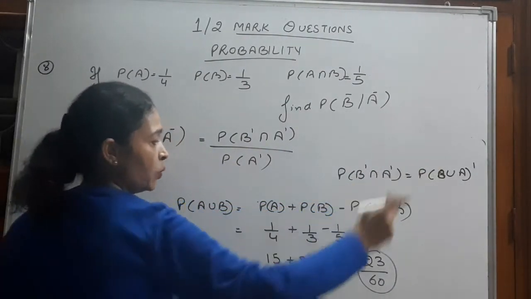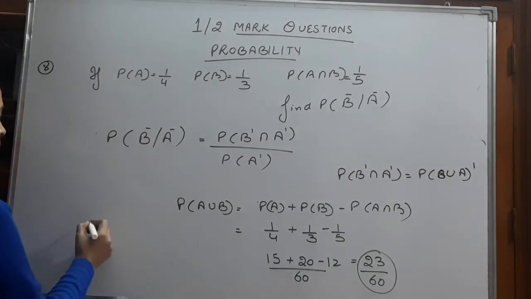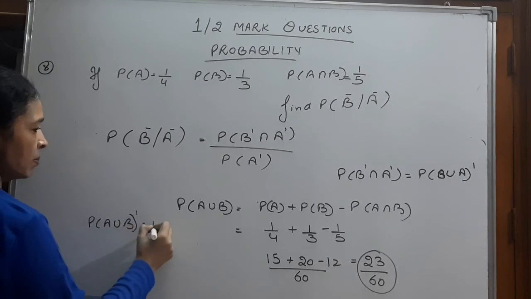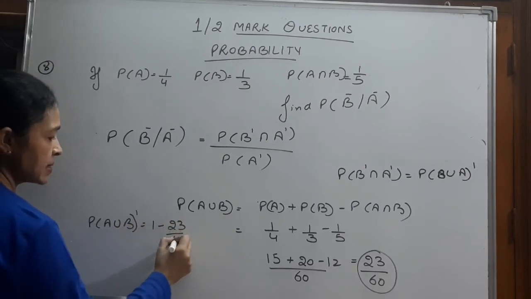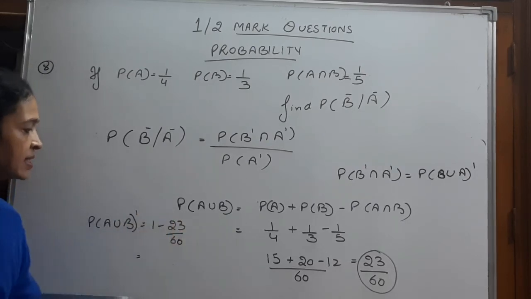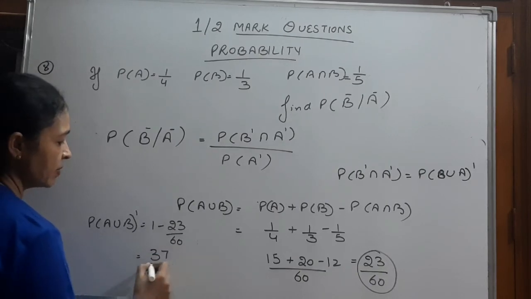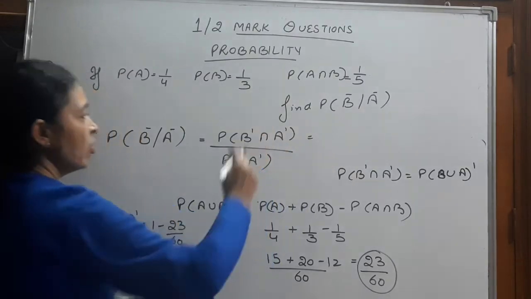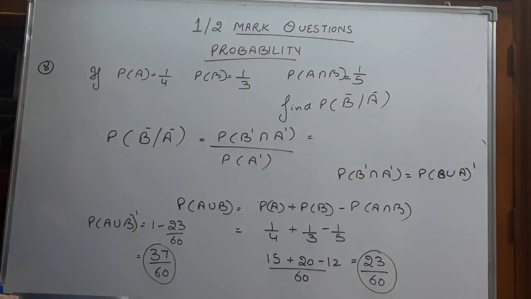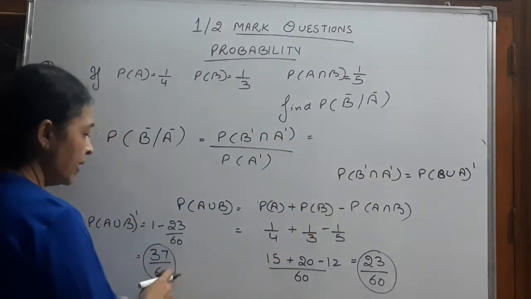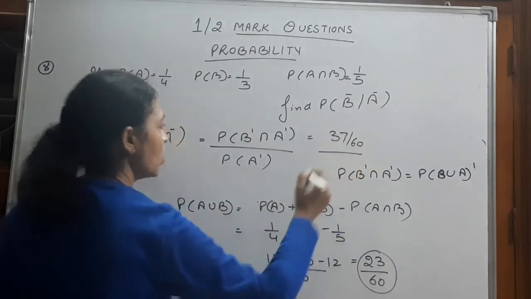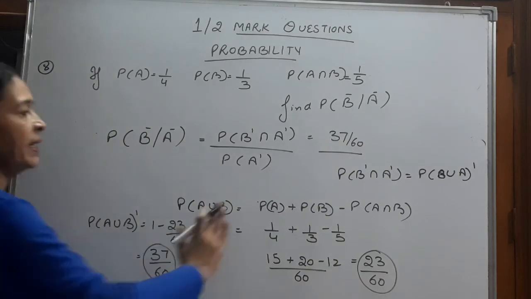What do we need? A union B complement. Probability of A union B complement will be 1 minus 23 by 60, that is 60 minus 23, 37 by 60. Now, probability of B complement intersection A complement is 37 by 60 upon probability of A complement.